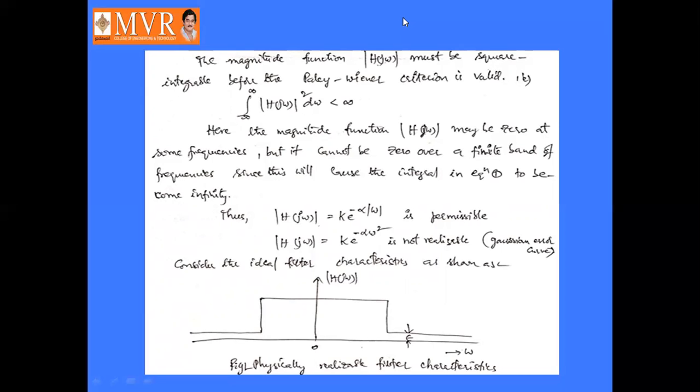This is the characteristic for a limited, particular band of frequencies. So this is the figure related to physically realizable filter characteristics. Some particular band of frequencies must be permissible here.